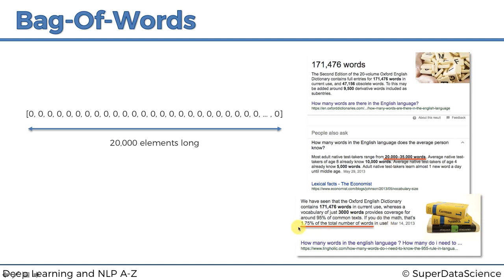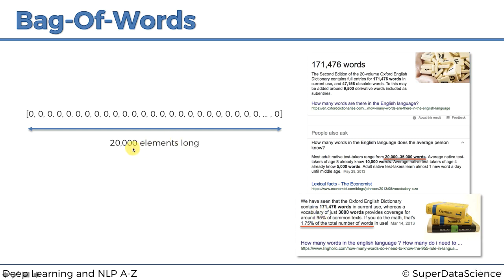So if you do the math, we only use 1.75% of the total number of words in the English language. So as you can see, our 20,000 is more than even the 3,000 that covers 95% of the situation. So we're pretty good.